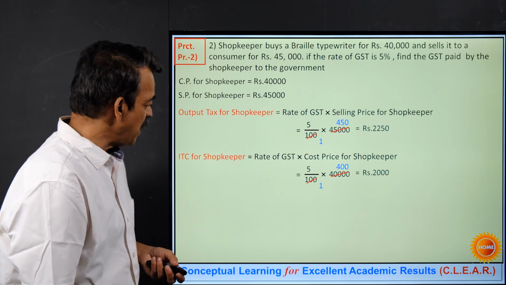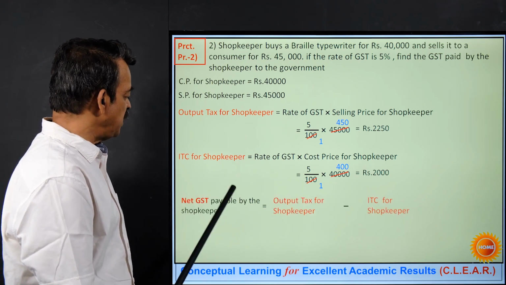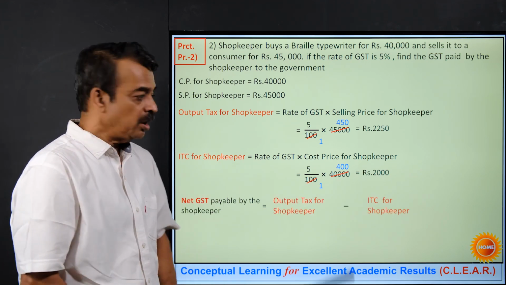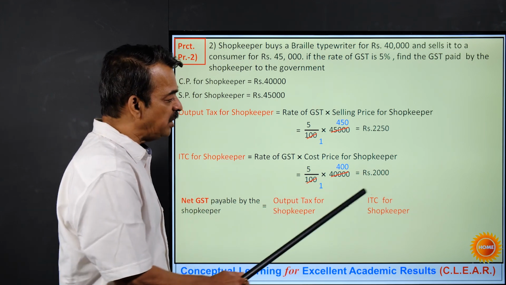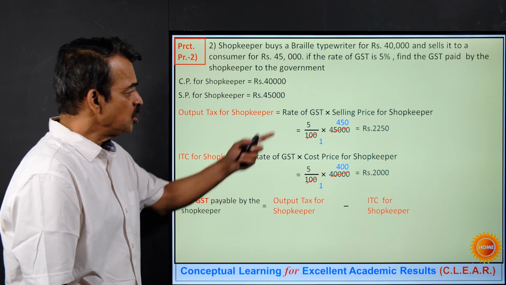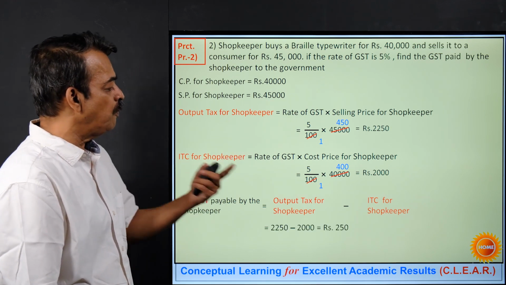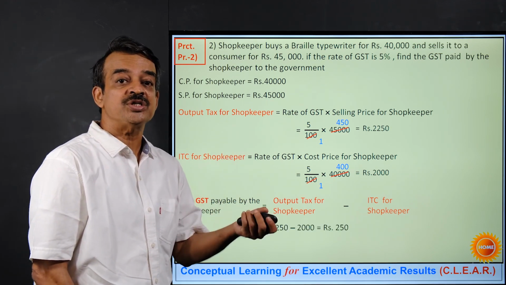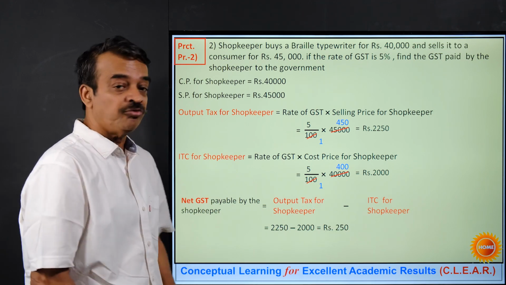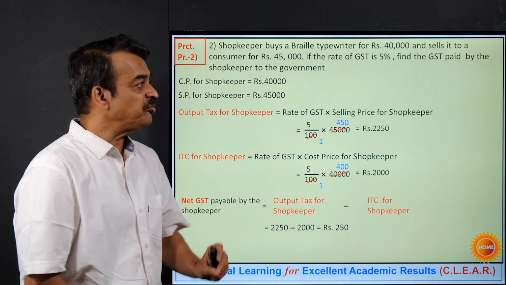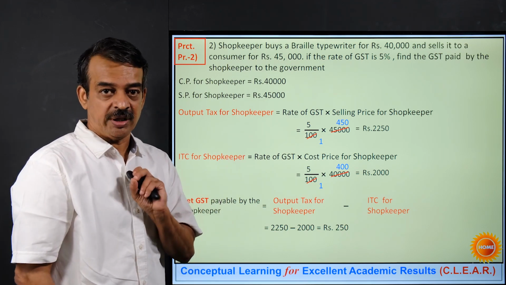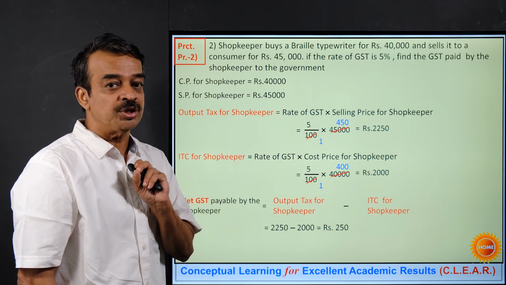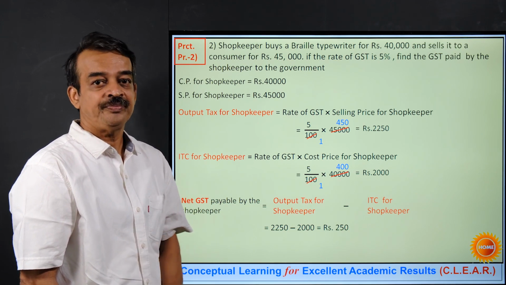So last part, net GST payable by shopkeeper is output tax of the shopkeeper minus his input tax. So it will be 2250 minus 2000, that is equal to rupees 250. So rupees 250 will be paid by the shopkeeper to the government. I hope you have understood the entire problem.